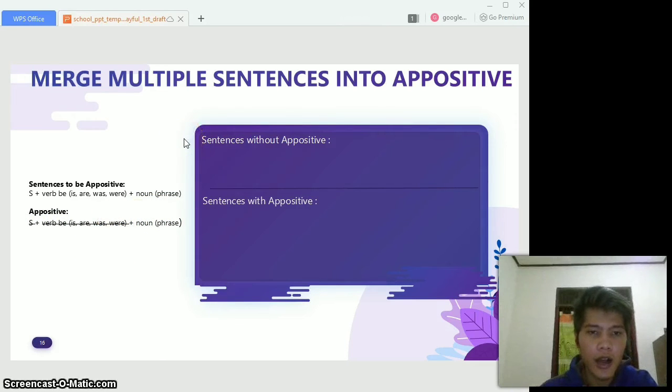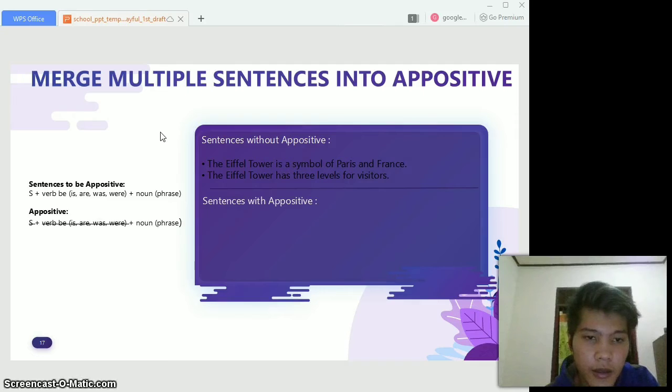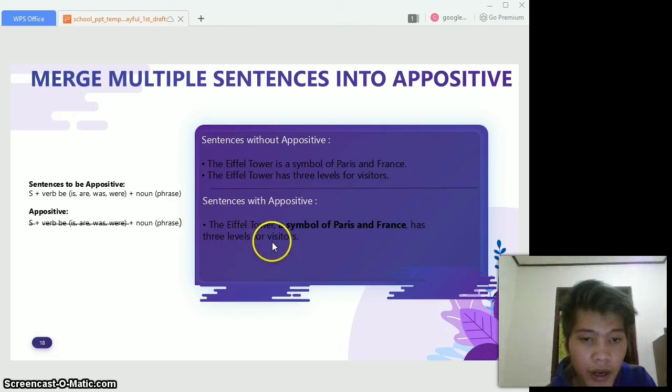So let's start how to merge the multiple sentences. Sentences without appositive: The Eiffel Tower is a symbol of Paris and France. The Eiffel Tower has 3 levels for visitors. So when we make these sentences become appositive, we must remove the subject and verb be. So it will become: the Eiffel Tower, a symbol of Paris and France, has 3 levels for visitors.